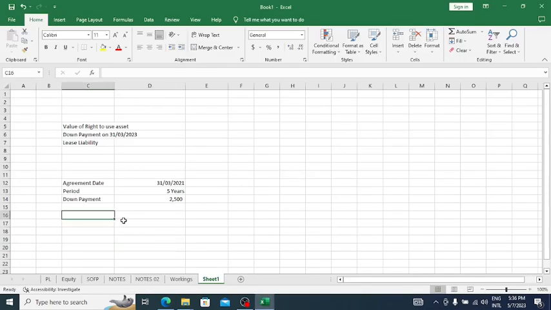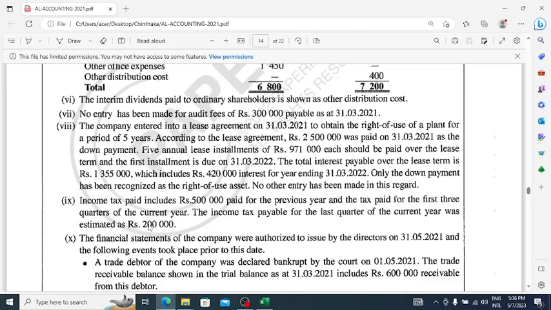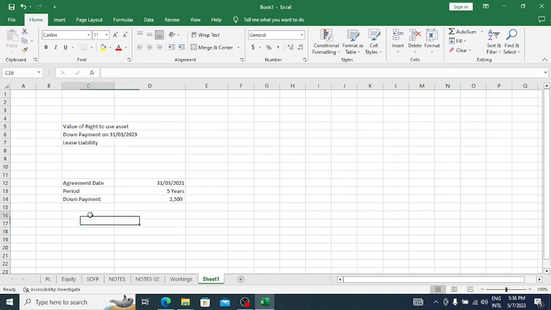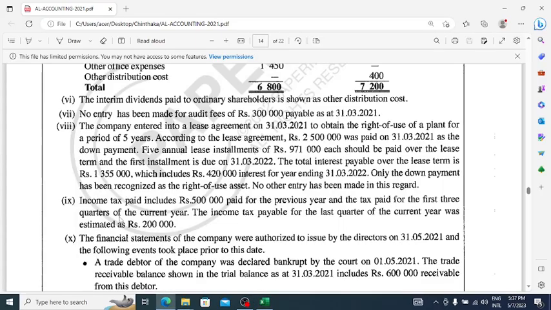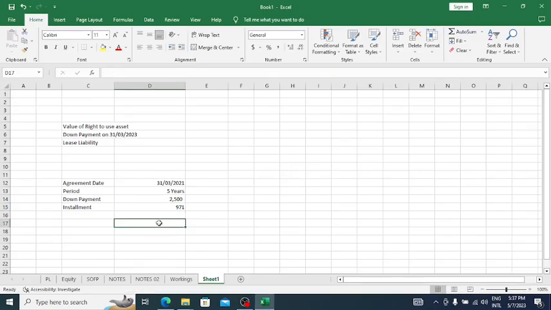Now you know that the interest component is also given, and here we have to calculate the lease liability, right? They have given the number of years, and the installment also, 971, and 5 years.